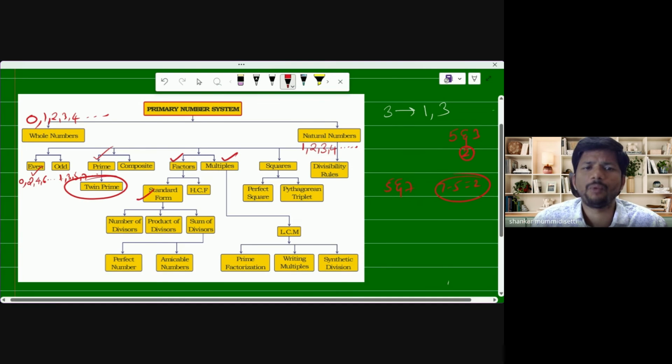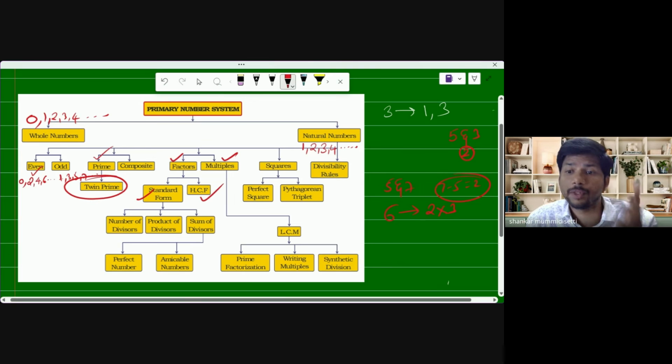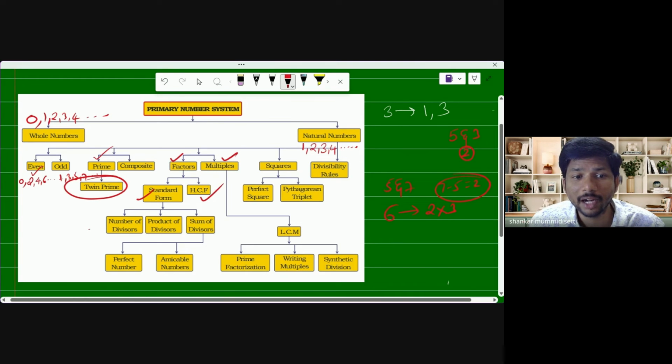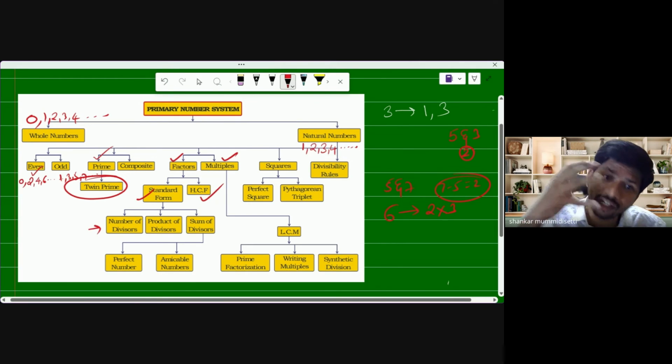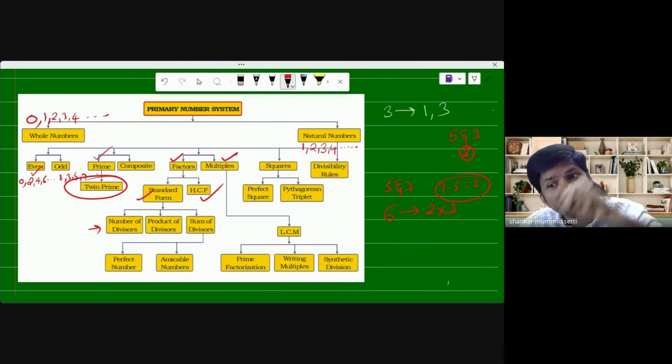And standard form. What is the standard form? Suppose 6, I can write 2 into 3. Product of prime factors. Then only we can call that the standard form of the number 6. And how to find the HCF of two numbers, I will also discuss. And if you want to understand standard form, in the standard form only we can find the number of divisors, and the product of divisors also we can find.